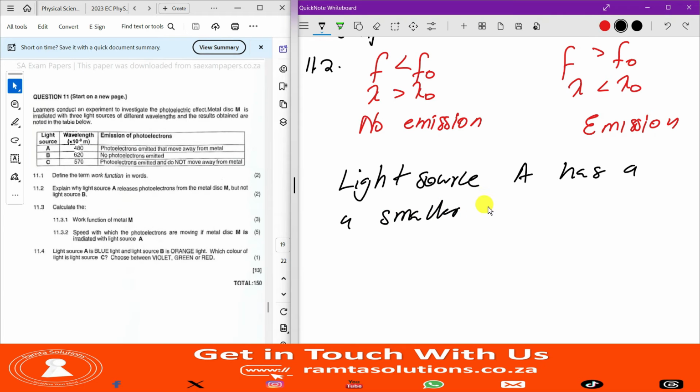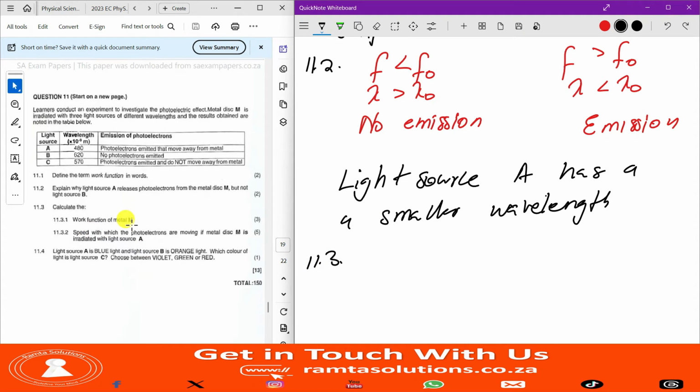Right? Has a smaller wavelength. If you're wondering, guys, remember wavelength is indirectly proportional to frequency. So don't be surprised. Okay? Now 11.3, calculate the work function of the metal M.